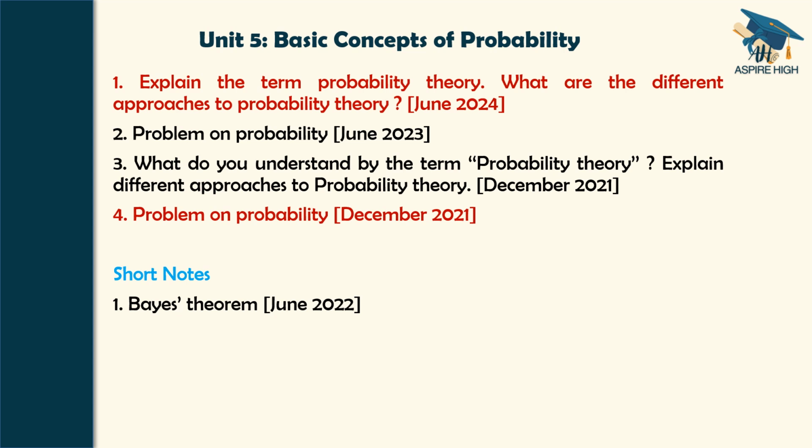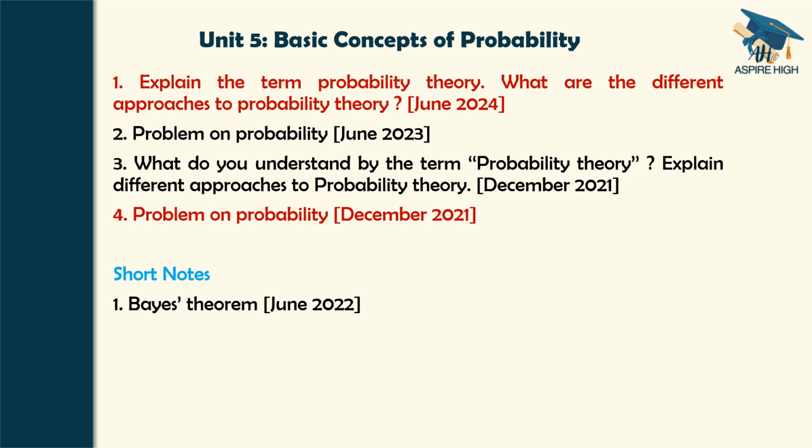Coming to block 2, unit 5, basic concepts of probability. Here the main question was asked in June 2024 in section B, compulsory question. Explain the term probability theory. What are the different approaches to probability theory? So this time, write short notes on probability theory.